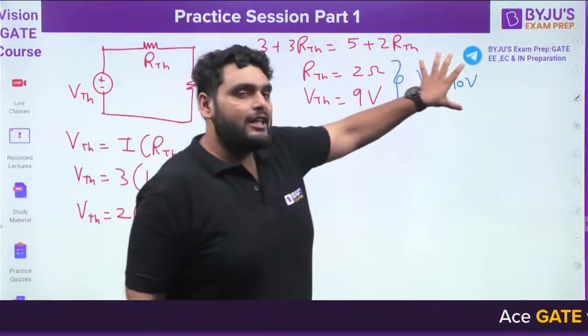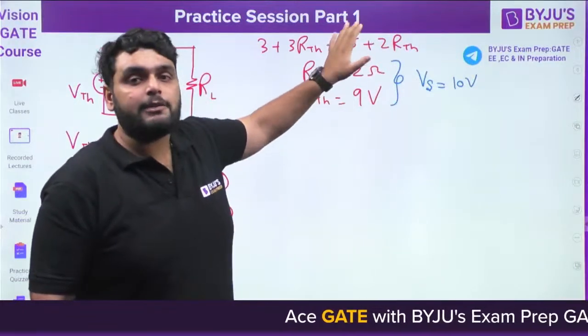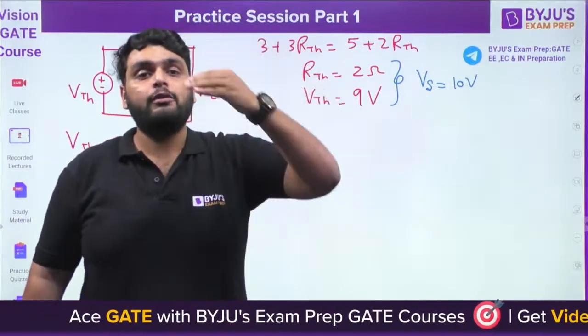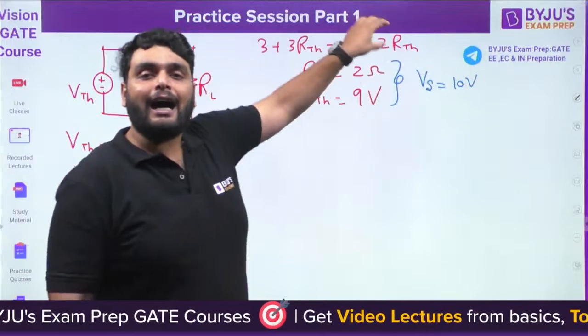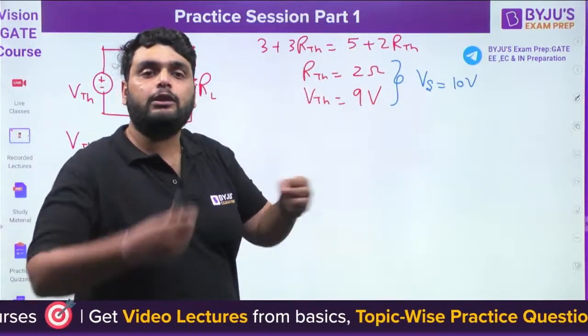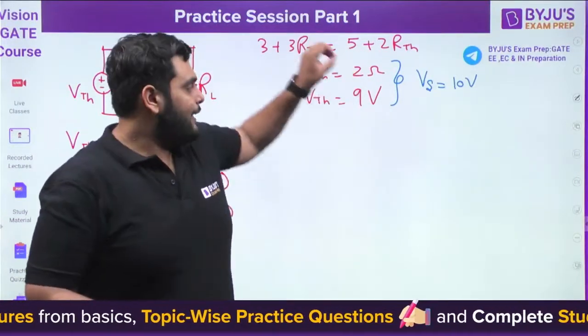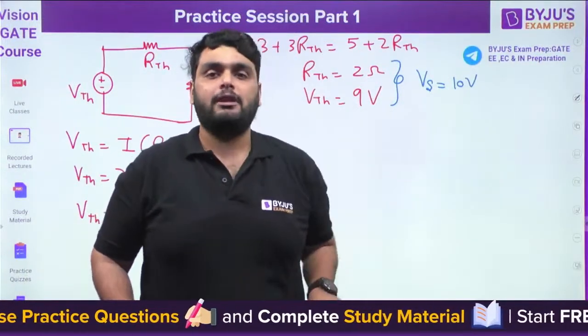So if I change the source voltage, it's not going to impact RTH. There will be no change in RTH, because when you find RTH you have to remove the source voltage. So if you apply 10 volt, 20 volt, 60 volt, RTH will remain the same. But when you find out VTH, you just do the open circuit at the load terminal. You don't remove the source voltage. That's why VTH depends on the source voltage. This point is very important here.